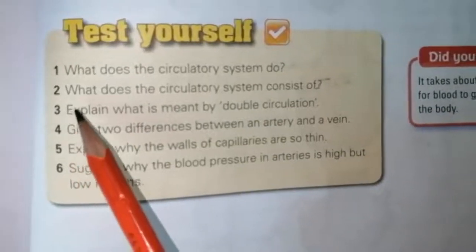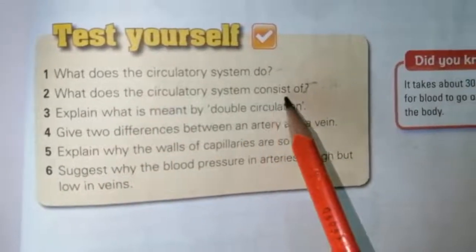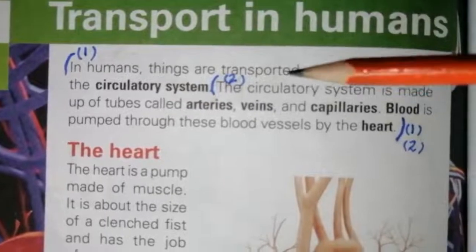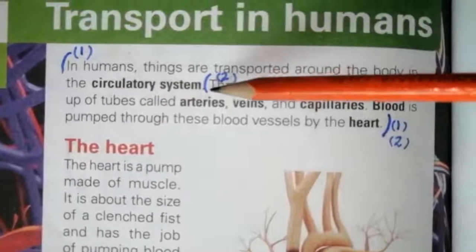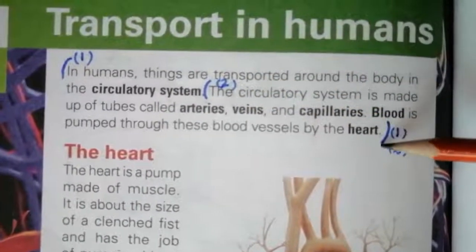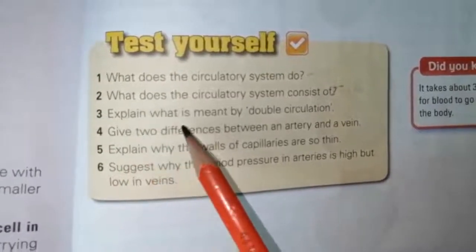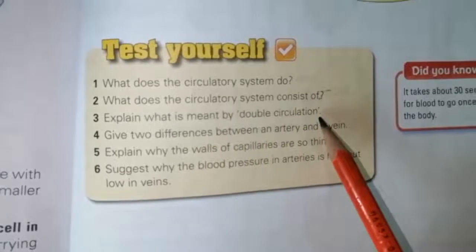Question number 2. What does the circulatory system consist of? The answer is again on page number 136 and it will start from this line up to this. Question number 3. Explain what is meant by double circulation.